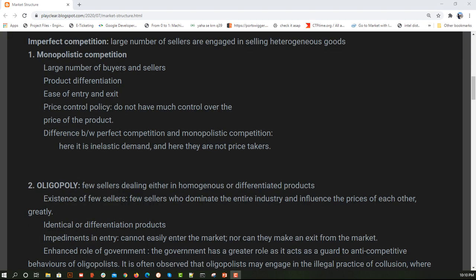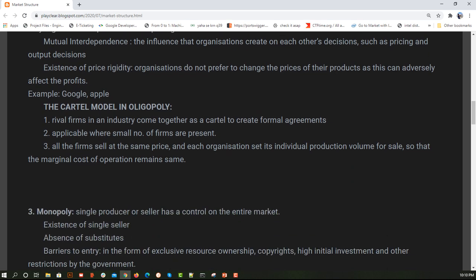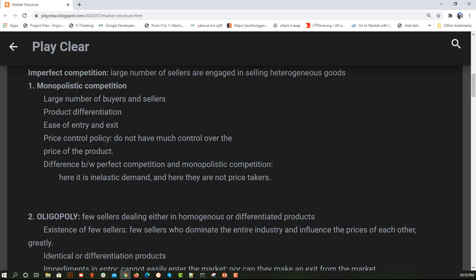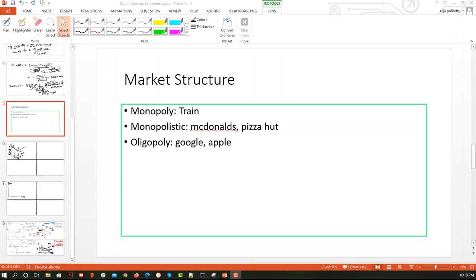Now talking about imperfect competition. Here we have three types of imperfect competition: monopolistic, oligopoly, and the third one is monopoly. Let's take an example of each and then try to understand. Take a train as an example of monopoly. When we talk about the properties, you can easily correlate. Monopolistic: McDonald's and Pizza Hut. Oligopoly: Google and Apple. Now, monopoly is the train.